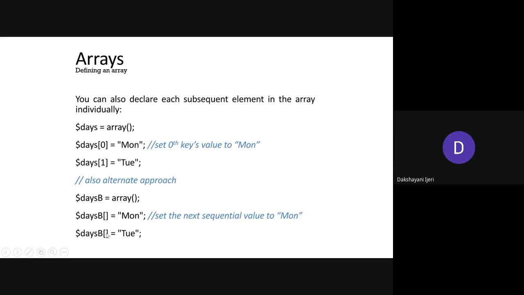You can simply take the array variable with empty square brackets and then assign the value that you want to add. By default, the first statement executed is added at the default index value 0, and the second statement is added at the next index value, that is 1. It continues for as many elements as you define. So these two are the approaches you can use for adding array elements whenever you have created the array variable with the constructor name.